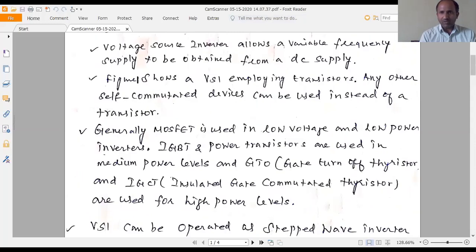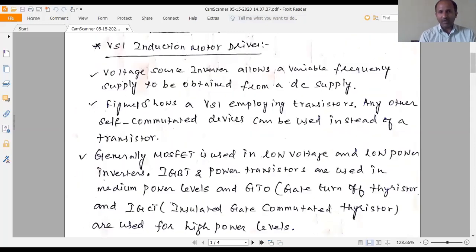So I will explain this figure 1. Figure 1 shows a voltage source inverter employing transistors. We can construct a voltage source inverter with the help of transistors, or any other self-commutated devices can also be used to construct a voltage source inverter.